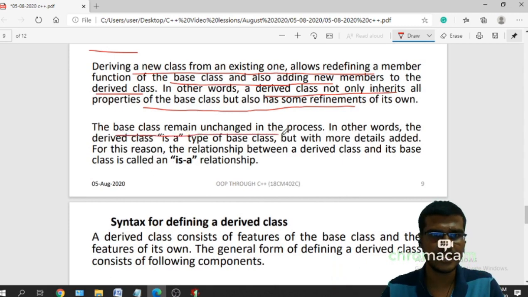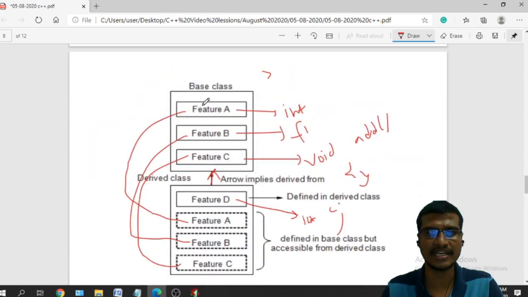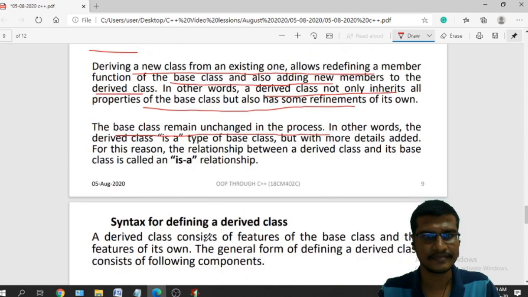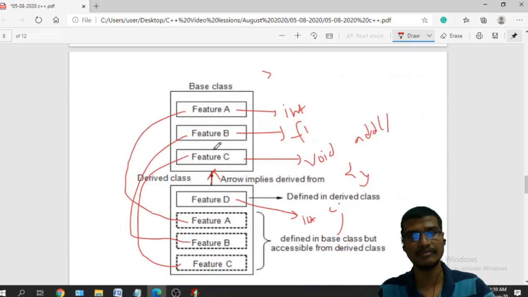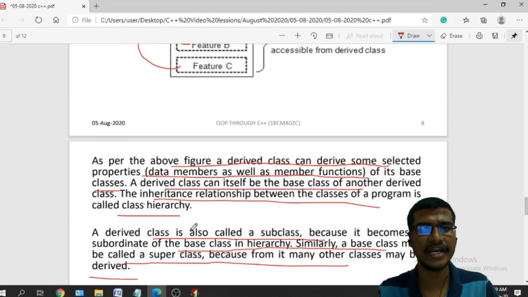The base class remains unchanged in the process. So in the base class I cannot change anything, whatever the features. But what I can do is use those features, and I can redefine or change those features inside the derived class. I can also change the member function inside this derived class, that is, override it in the derived class.